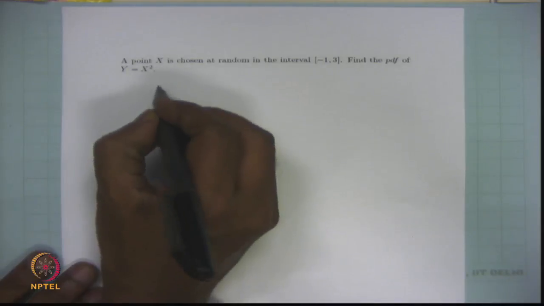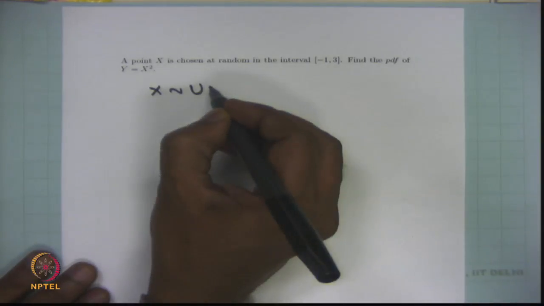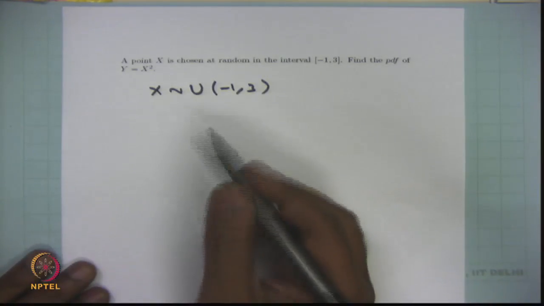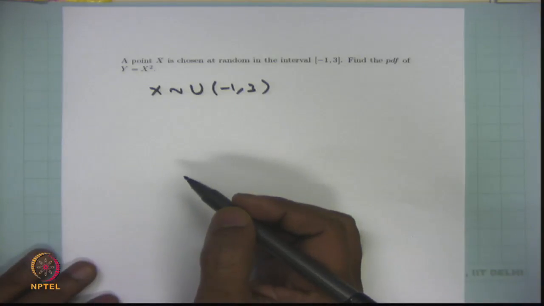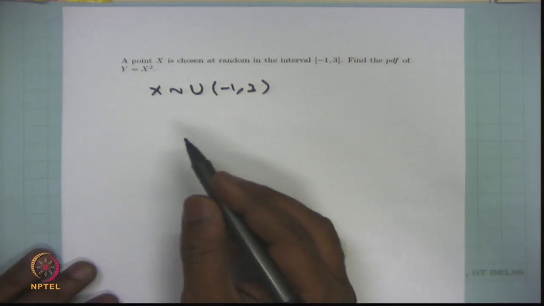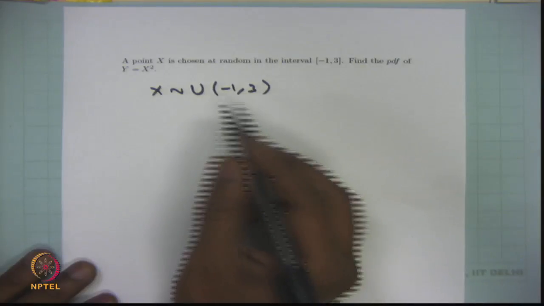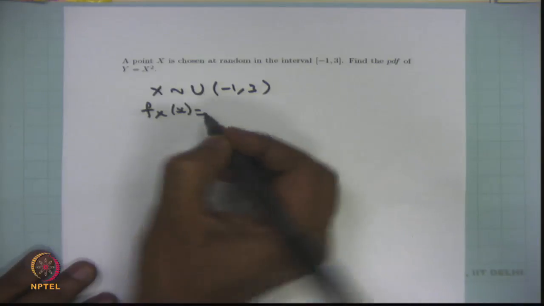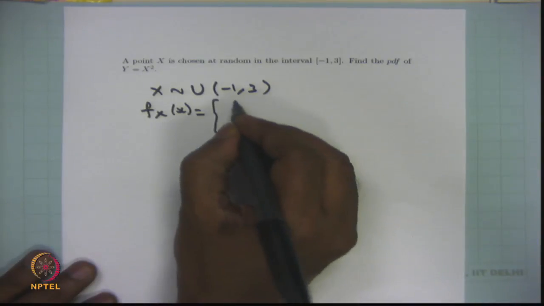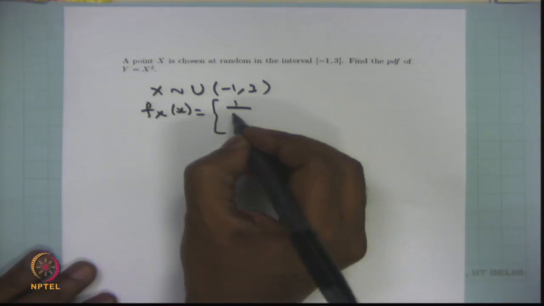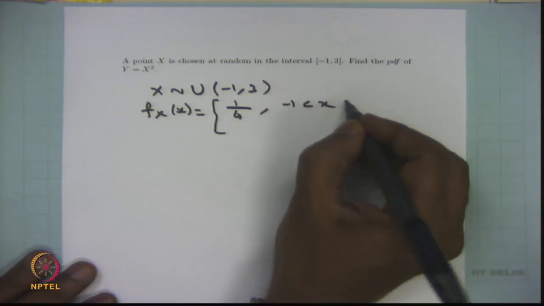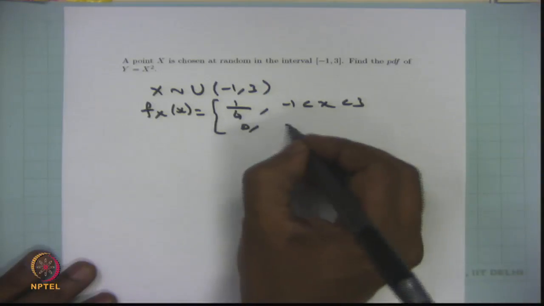Therefore, we can conclude x follows continuous uniform distribution between the interval -1 to 3. Therefore, the probability density function is 1 divided by the length of the interval, that is 4, when x lies between -1 to 3, 0 otherwise.